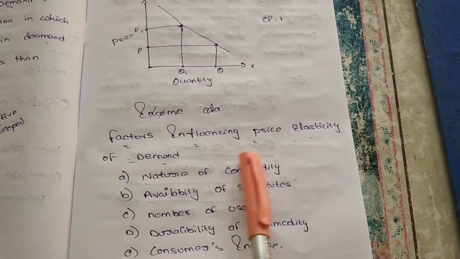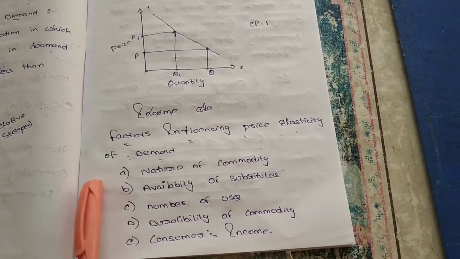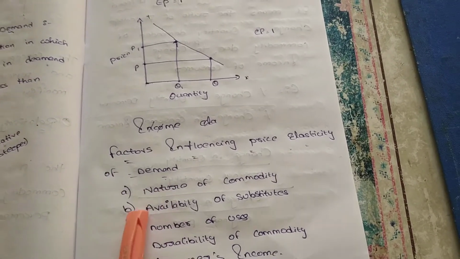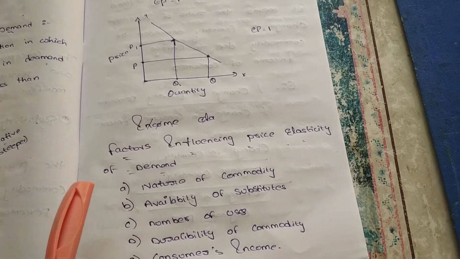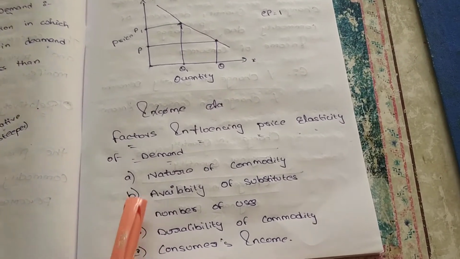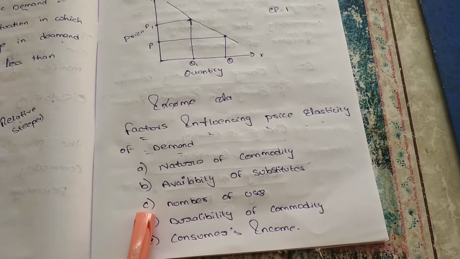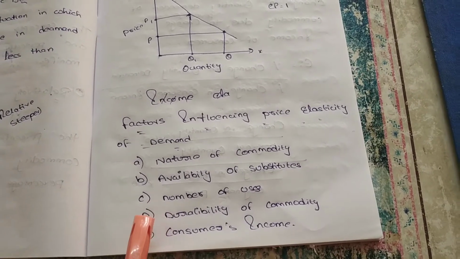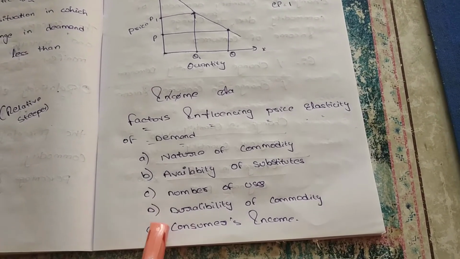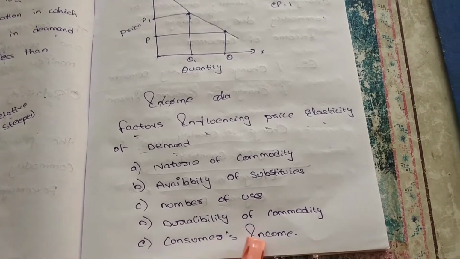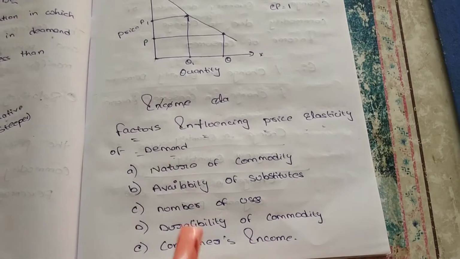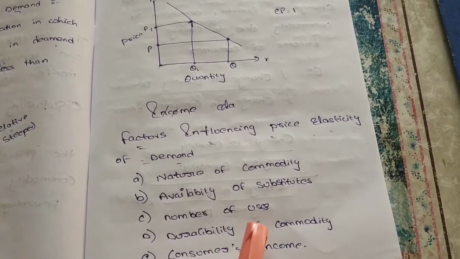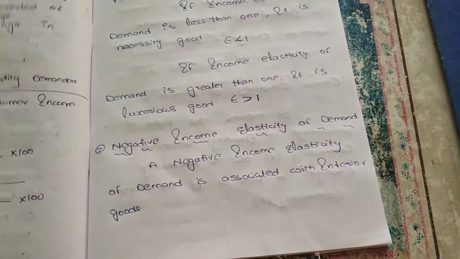Next, what are the factors influencing the price elasticity of demand? Nature of commodity depends upon the commodity and the availability of substitutes. For example, for our product, are there any substitutes or not? It is also one of the factors. And number of uses, it may be used for multiple purposes. Already we discussed these points. Durability of commodity means how long goods last; some goods are durable, some are perishable, which can be spoiled in very little time. And consumers' income. These are all the factors influencing the price elasticity of demand: nature of commodity, availability of substitutes, number of uses, durability of commodity, and consumers' income.